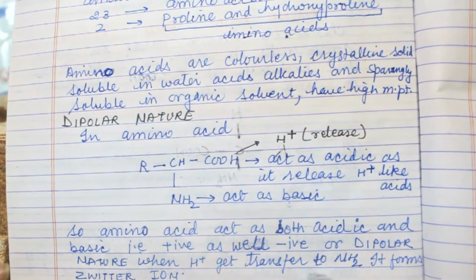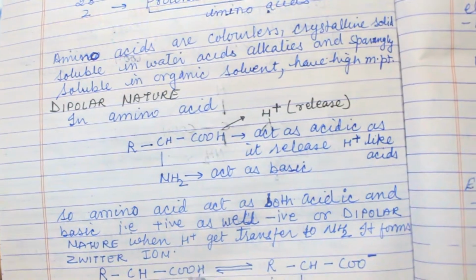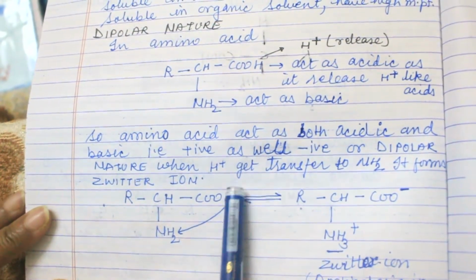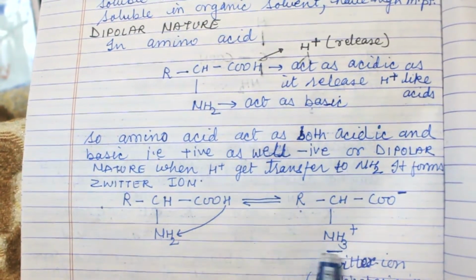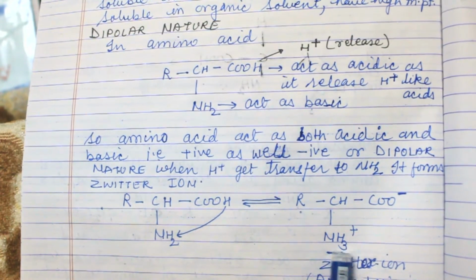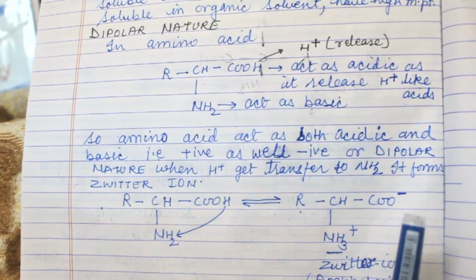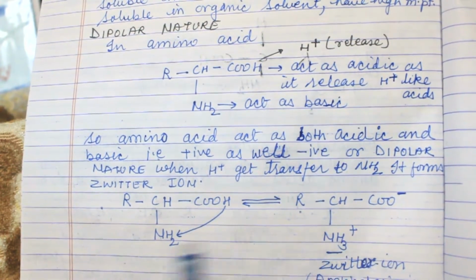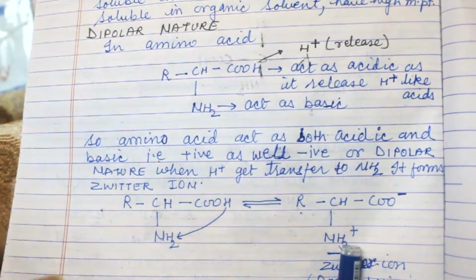When H gets transferred to NH2, it forms a zwitter ion. Such like, with this H, when it gets transferred to NH2, then this becomes a zwitter ion. See, here it is NH3 which is not balanced, that is why it shows a charge, and this becomes minus because it loses one H. So this is the zwitter ion which is amphoteric in nature. Amphoteric means it acts as both acid and base.